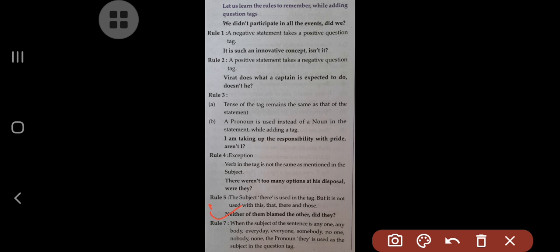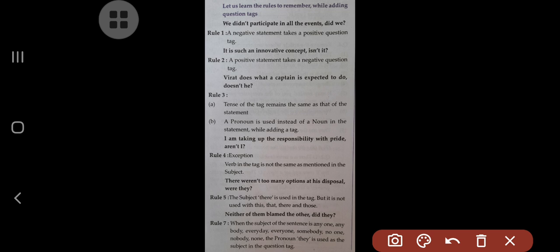Now, the next rule. Neither of them blamed the other, did they? So look at now, neither of them. Here the subject is neither of them. Now which rule is applicable? This is very important to remember.